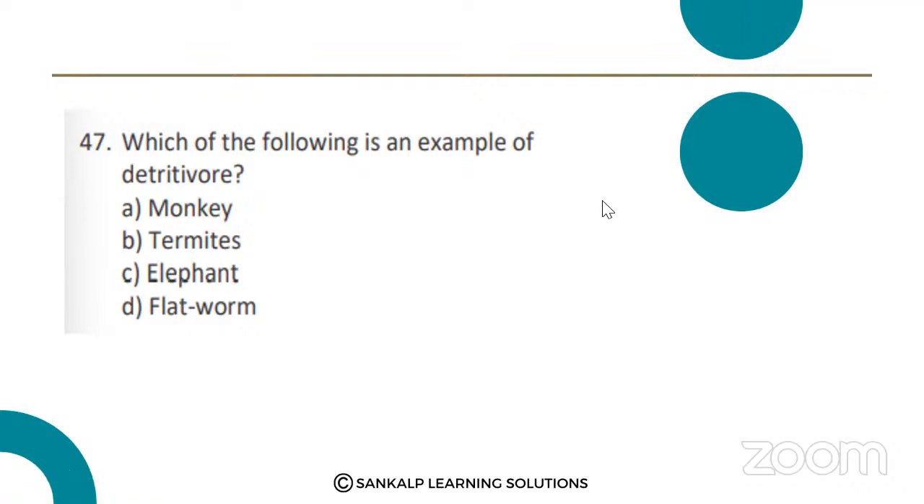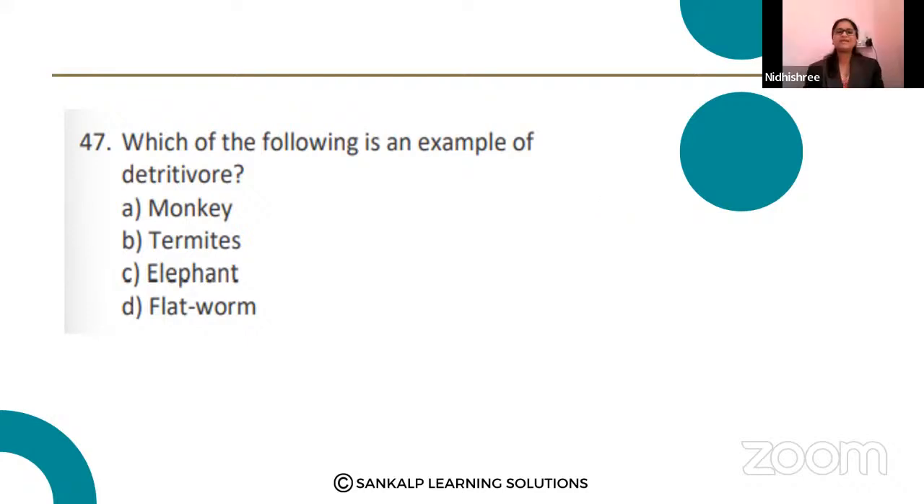Option D, ma'am, flatworm. Flatworm, or platyhelminths, is the common name. Think over it and then answer, please. Termite, ma'am. Option B, termite is the right answer, guys. Flatworms are usually parasitic. Option B is the right answer.